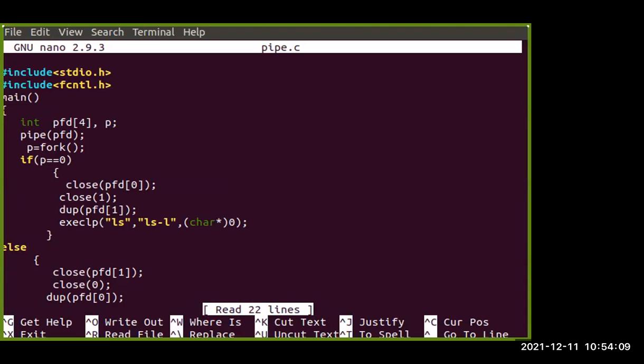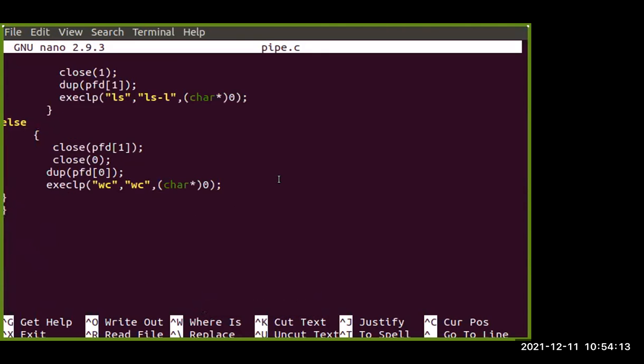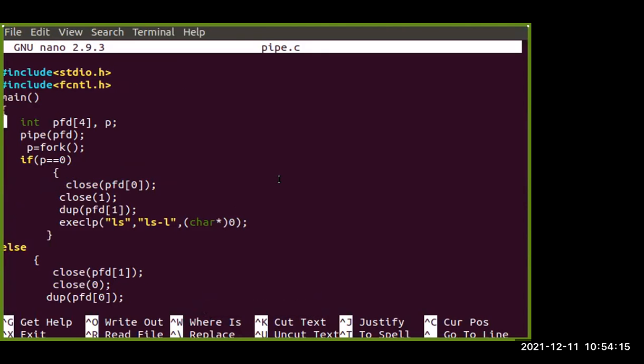So this is the particular scenario that has some code for the process of this piping function, with two types of scenario. If the process was created successfully, then we have some values and some commands that are going to be executed, and in case it is not, then another type of command or the files will be counted. So this pipe pfd is the process for piping the function.